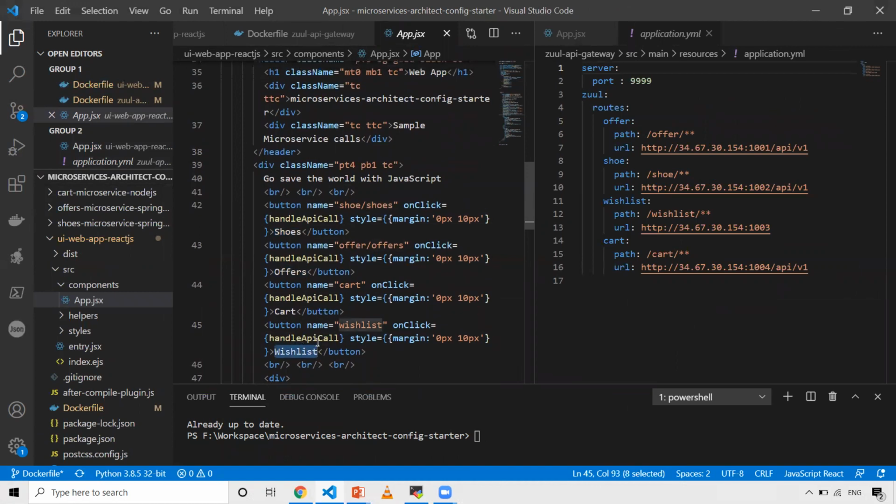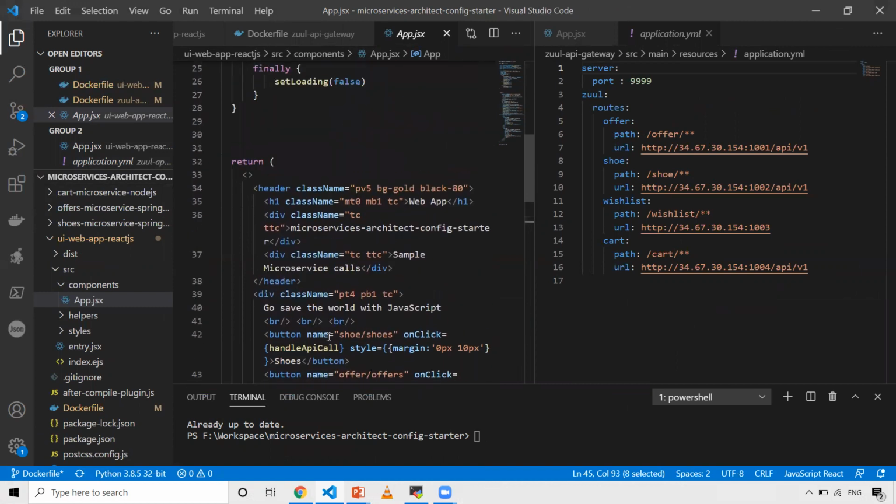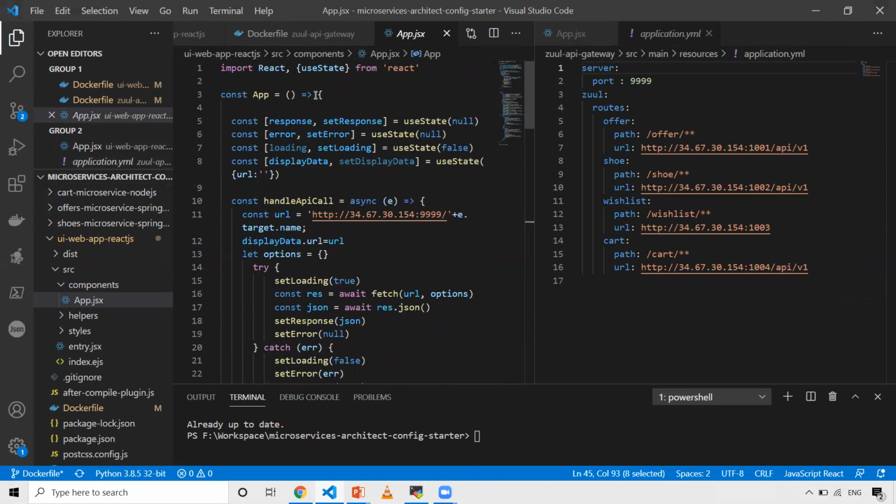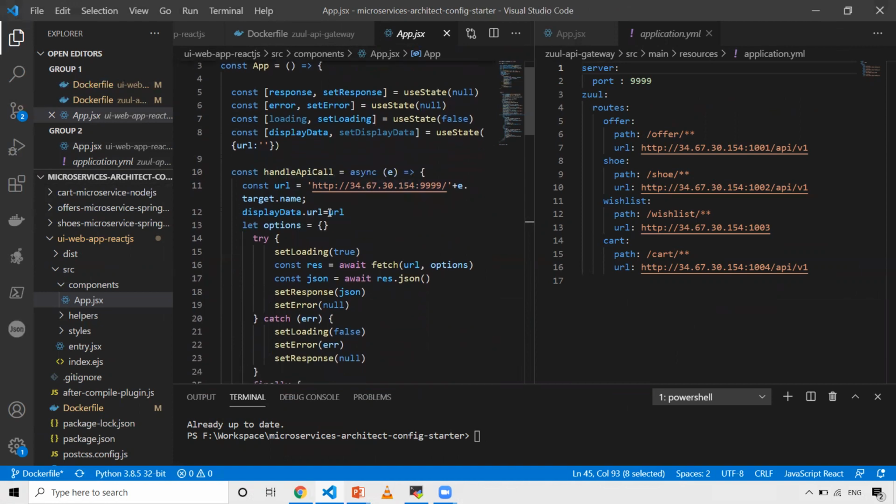When you click on one, I'm calling a function called handleAPICall. When you go to the top, this is the function it will call, and you can see the constant URL I'm giving. I'm displaying that URL, so we will be able to see this particular URL on the UI as well.